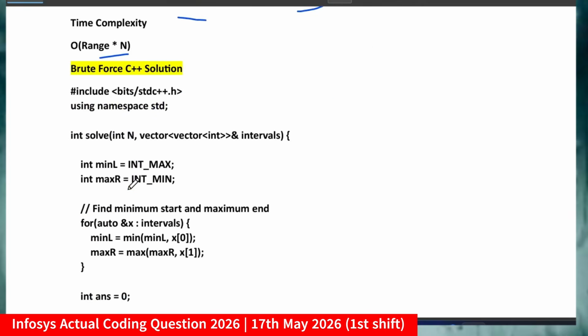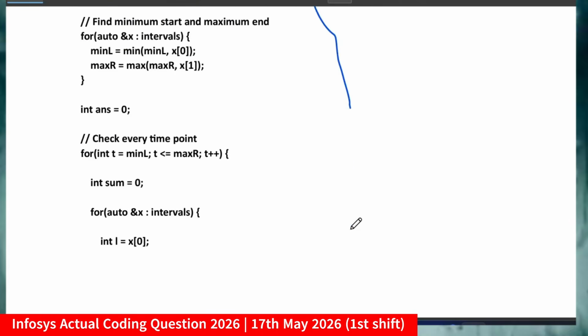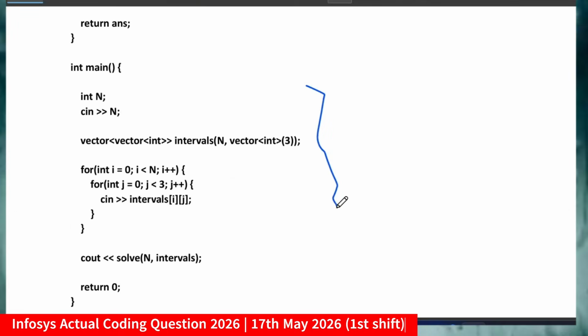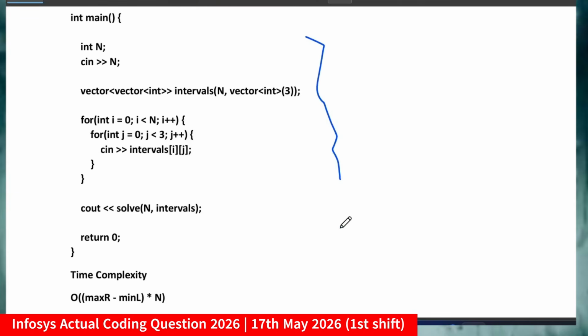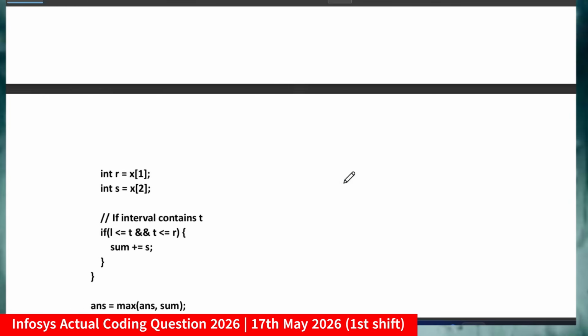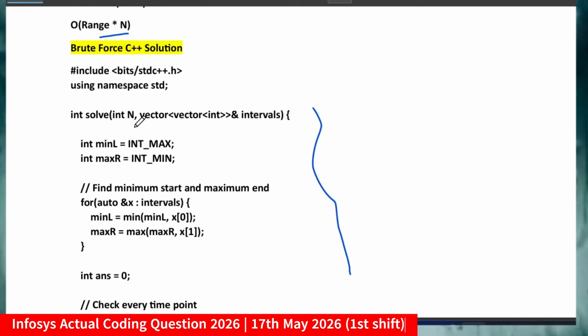So let me discuss the brute force. Remember, for the Infosys exam, you have to just write the function. You don't need to take the input and all those things like in TCS. These will all be given. You can choose any language like Python, Java, JavaScript, C++. They are providing many languages, so accordingly you have to choose, and the input will be given. You have to just complete the function like on LeetCode, which you are doing. All the parameters will be given. You have to write the complete logic.